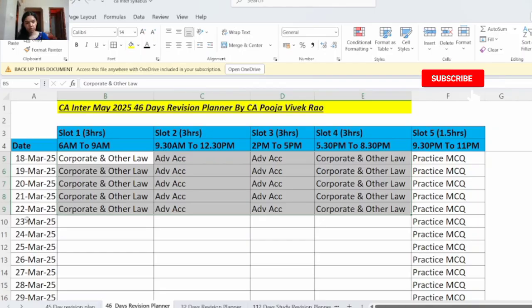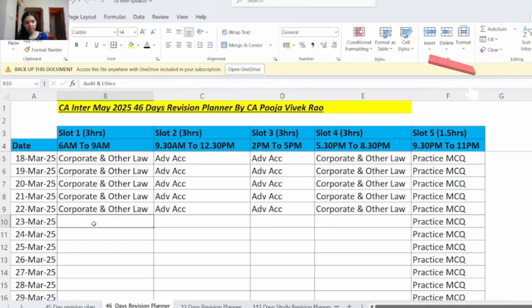From 18th March to 22nd March, that is the first 5 days, here you will be revising corporate and other law and advanced accounting. In slot 1 and slot 4, you will revise corporate and other law. And in slot number 2 and slot number 3, you will revise advanced accounting. We have tried to group 2 subjects per day, and mostly it will be helpful if you can group one theory subject and one practical subject.